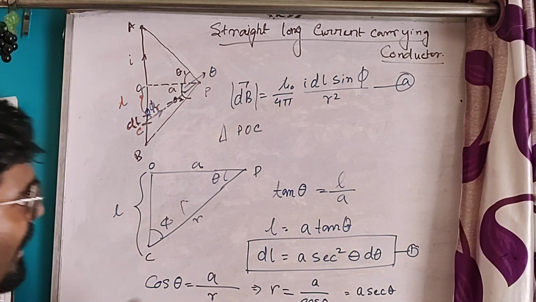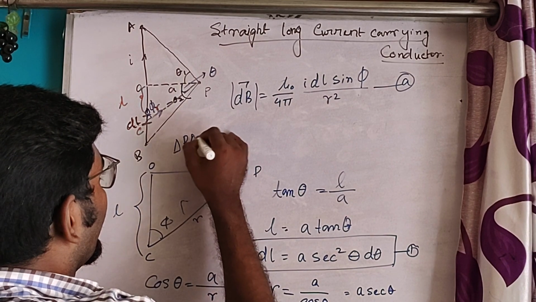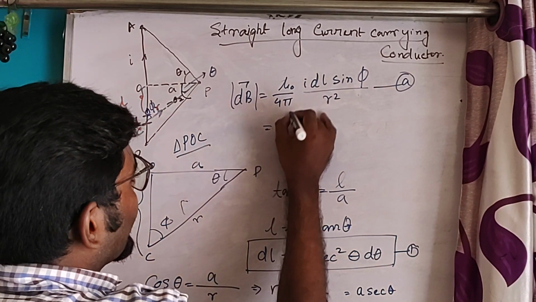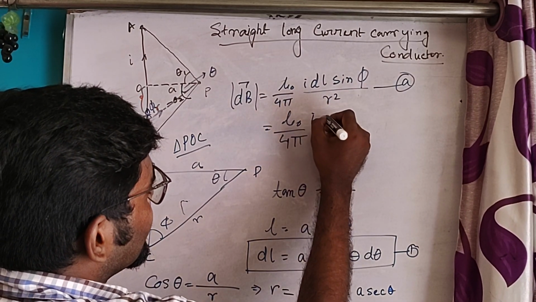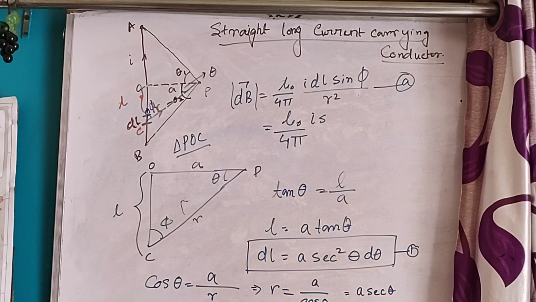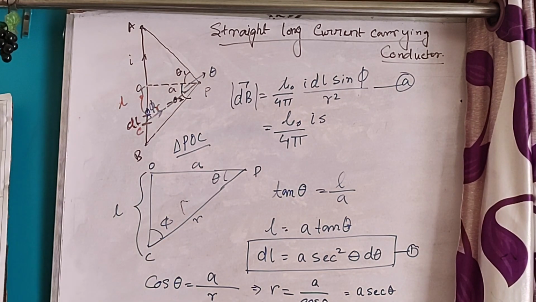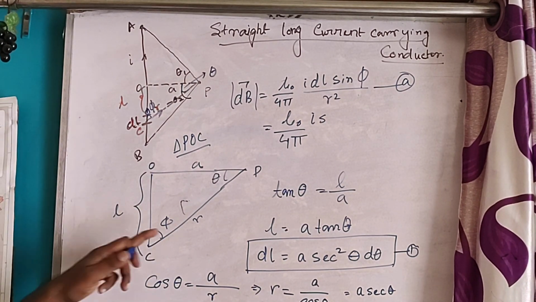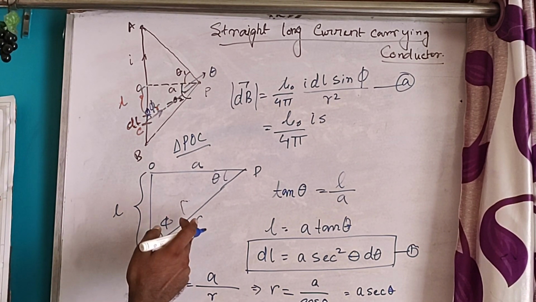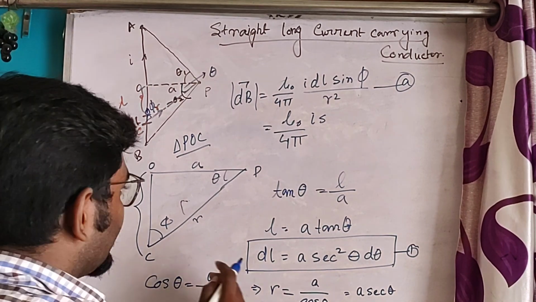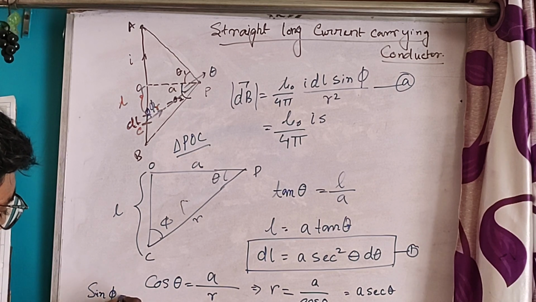Now putting equation 1 and equation 2 in equation A, we will get mu 0 by 4 pi I times sin phi. Sin phi is perpendicular by hypotenuse.